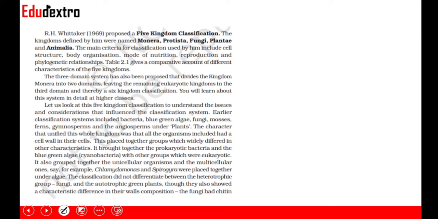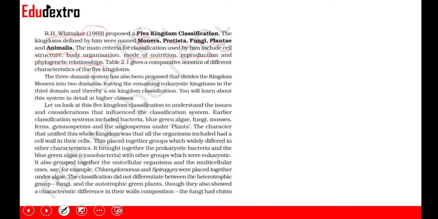R.H. Whittaker in 1969 proposed a five kingdom classification. From two kingdom now it has become five kingdom. This classification included Monera, Protista, Fungi, Plantae, and Animalia. So apart from Plantae and Animalia, now we have Monera, Protista, and Fungi. The main criteria for classification used by him included cell structure, body organization, mode of nutrition, reproduction, and phylogenetic relationships.